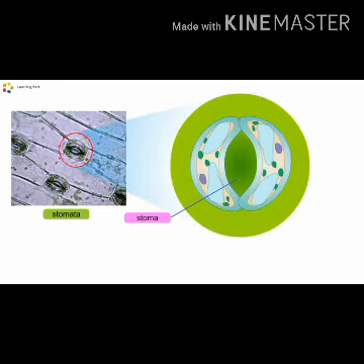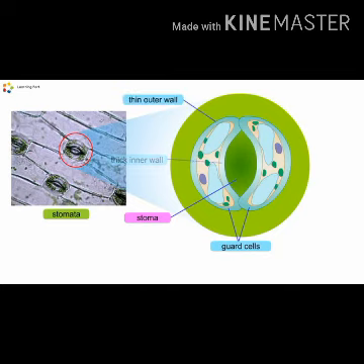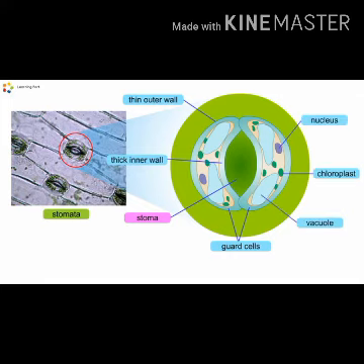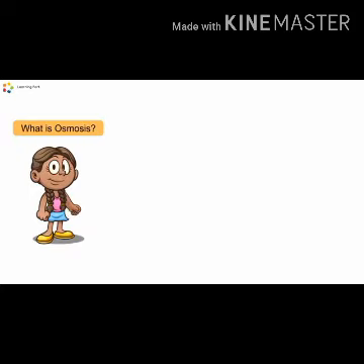Stomata are small pores on the leaves of plants. Each stoma consists of a pore surrounded by a pair of guard cells, two guard cells. A guard cell has a thin outer wall and a thick inner wall. A guard cell has a nucleus, vacuole, and chloroplast. The function of guard cell is to control the size of stoma.